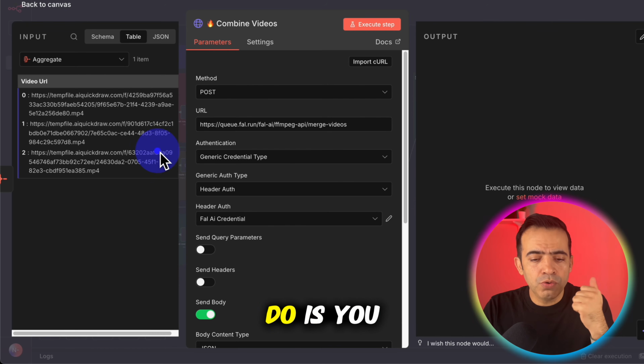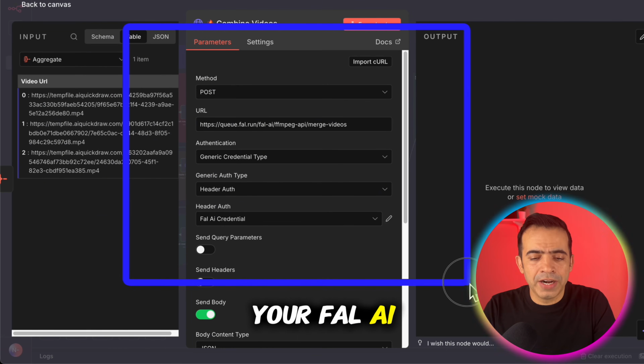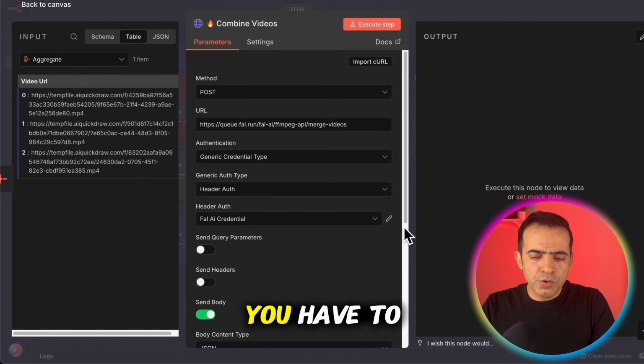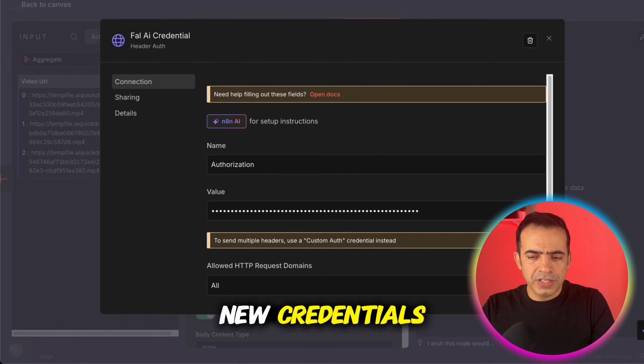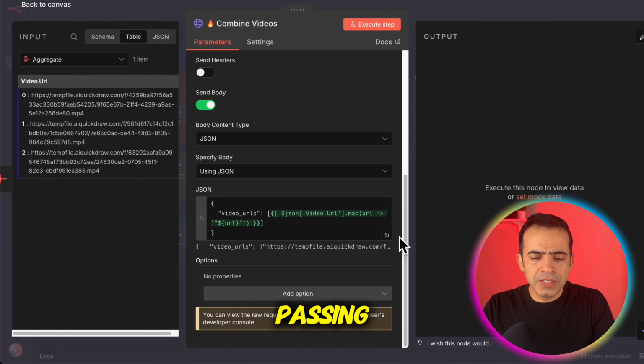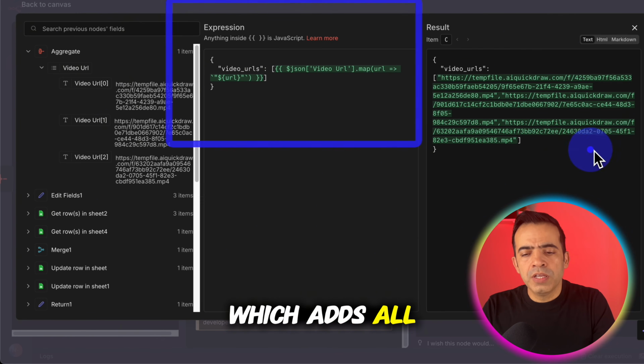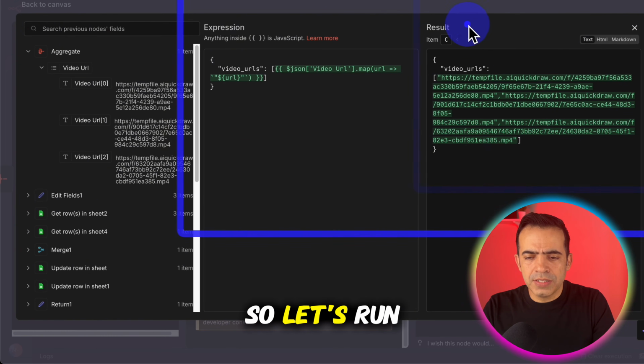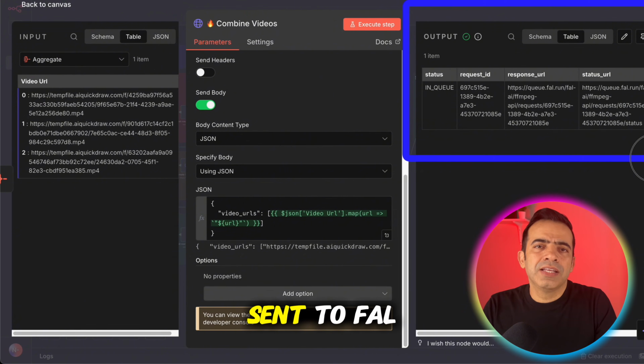The first time, you have to define your Fal AI credentials. Defining credentials is pretty easy. You just click here and create new credentials. Also, what we are doing here is passing this JSON file which adds all the URLs into this command. So let's run this node. Now the request is sent to Fal AI.